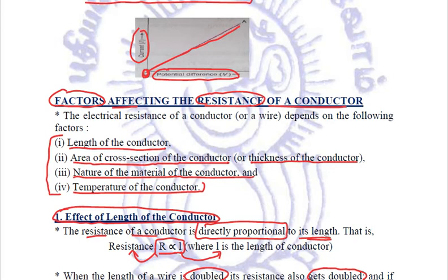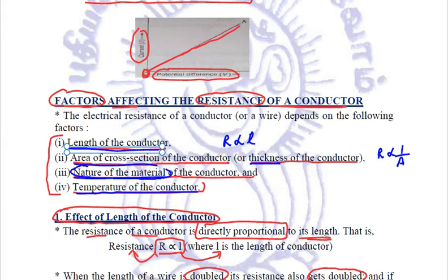And next we studied the factors affecting the resistance of a conductor. Four factors: length of the conductor, area of cross section or thickness, nature of material, and temperature. Resistance is directly proportional to the length of the conductor. So a long wire has more resistance, a short wire has less resistance. Talking about the next, area of cross section, resistance is inversely proportional to area of cross section. That means a thick wire has less resistance and a thin wire has more resistance.